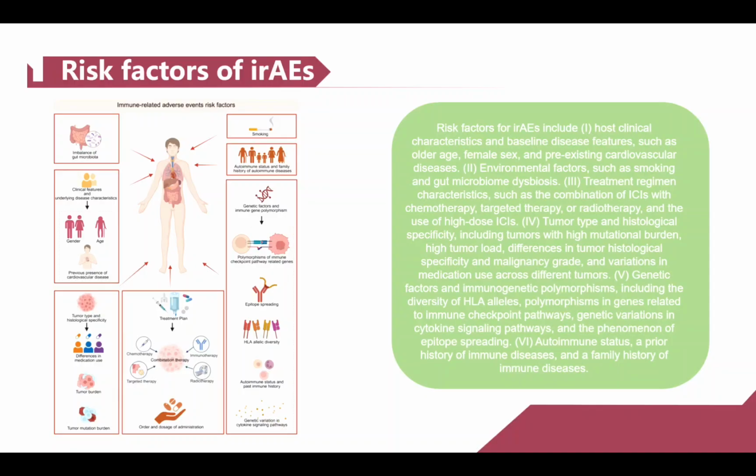4. Tumor type and histological specificity, including tumors with high mutational burden, high tumor load, differences in tumor histological specificity and malignancy grade, and variations in medication use across different tumors. 5. Genetic factors and immunogenetic polymorphisms, including the diversity of HLA alleles, polymorphisms in genes related to immune checkpoint pathways, genetic variations in cytokine signaling pathways, and the phenomenon of epitope spreading. 6. Autoimmune status, a prior history of immune diseases, and a family history of immune diseases.